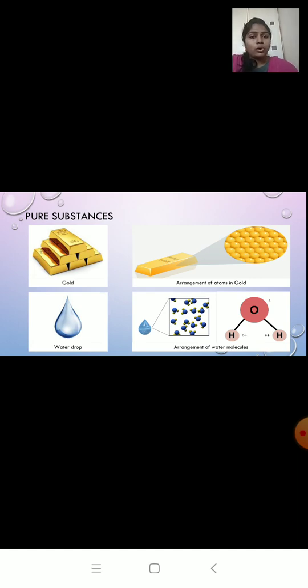So gold is made up of only gold atoms. So I can call it an element, because elements are those which are made up of only the same kind of atoms. And water is made up of only one kind of particle, that is the water molecule. So I can call it a compound. Compounds are those which are made up of only similar kinds of molecules. We will learn more about elements and compounds in the coming videos.